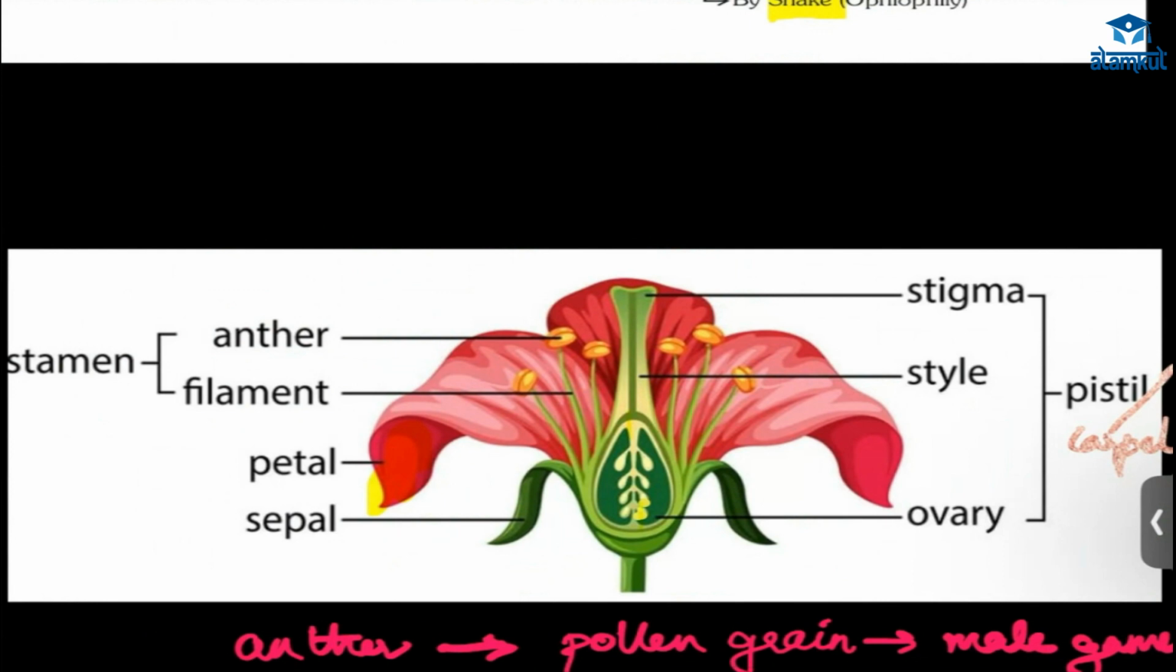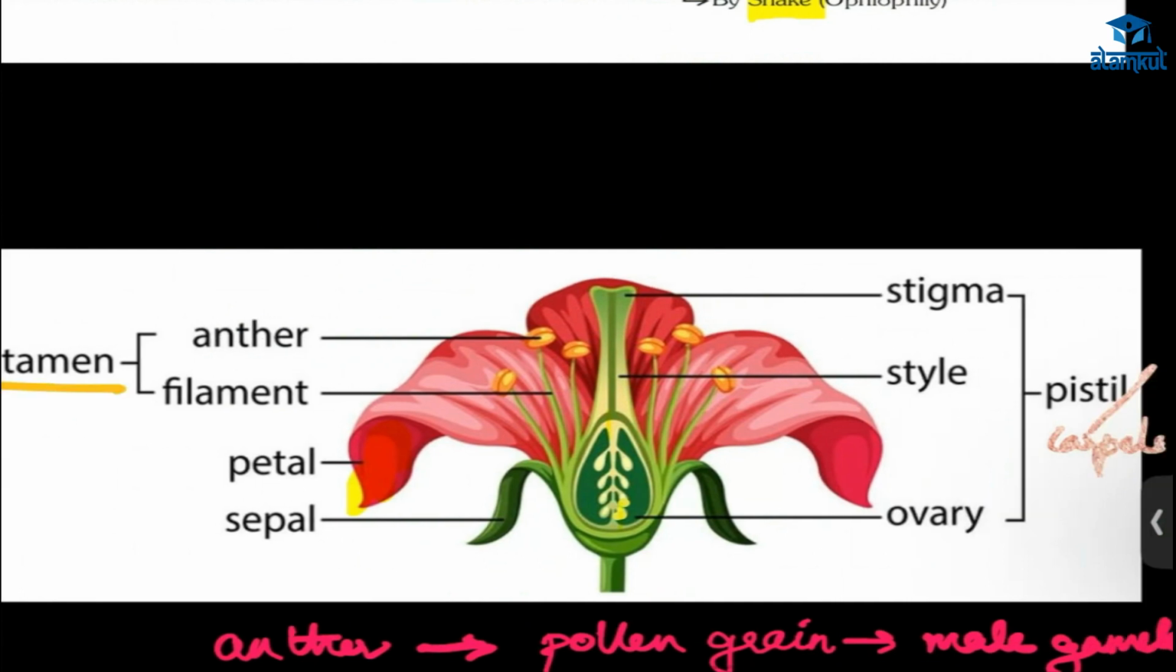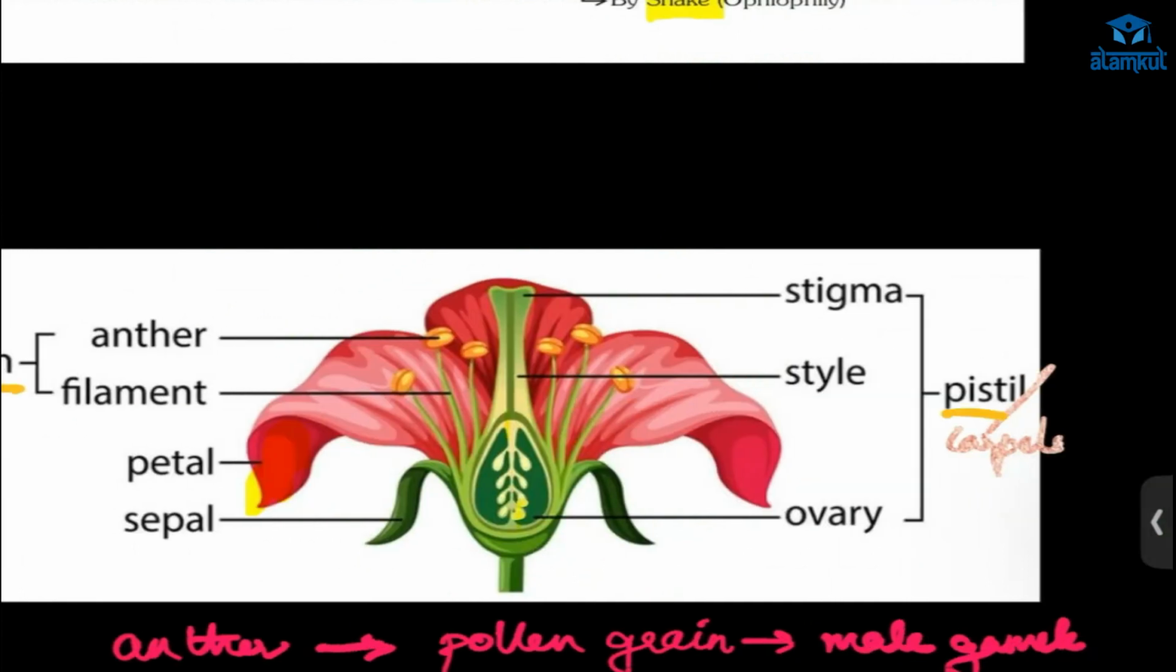You can see this flower, right? Stamen and pistil are the main parts. Yes, the stamen and the pistil. This petal only helps in the growth and protection of the plant under the bud stage. And this petal is for attraction, for pollination, for insects to carry pollen grains to the stigma.